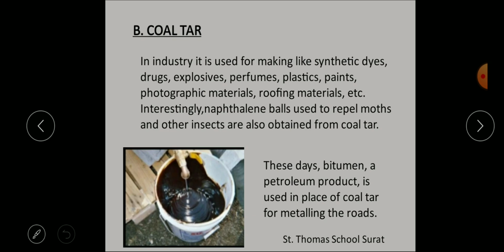From coal tar. These days bitumen, a petroleum product, is used in place of coal tar for metaling the roads. What is there in a road? To make a pakka road, they put down all the metals, and then the surfacing is done on that with the help of coal tar. So they are used for metaling the roads.